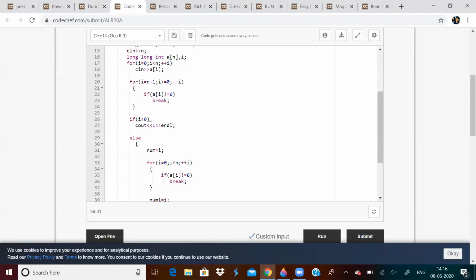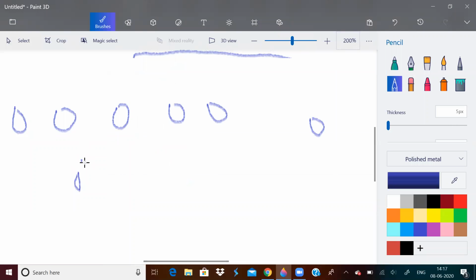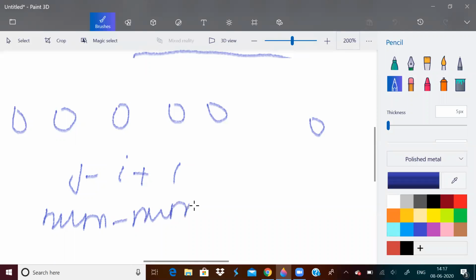If this condition is false, that means the loop was broken somewhere and I'm equating that i value to num. And similarly, I'm traversing the array from left to right and then I'm finding the index which has a non-zero element. And as I told, the answer will be j minus i plus 1. In my case, it will be num minus num1 plus 1. Num corresponds to j and num1 to i. That's all.